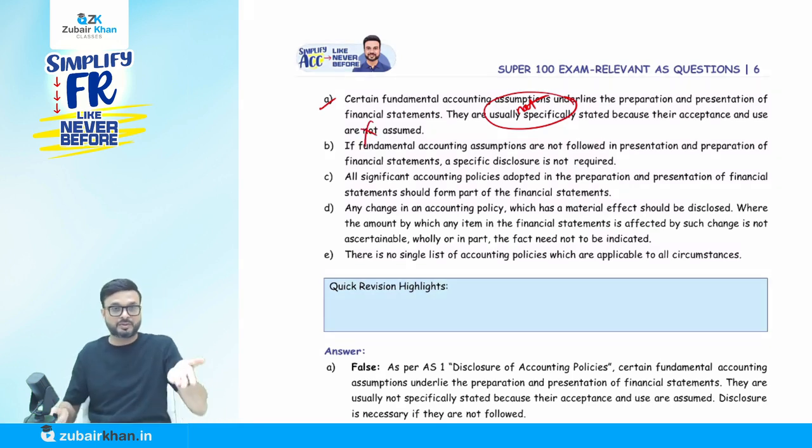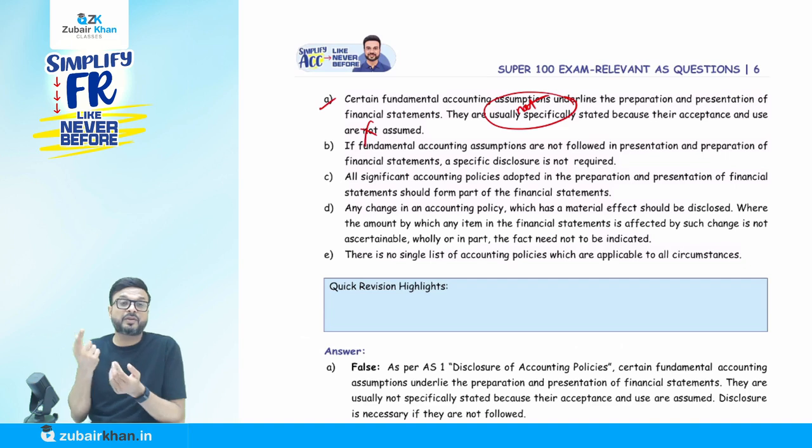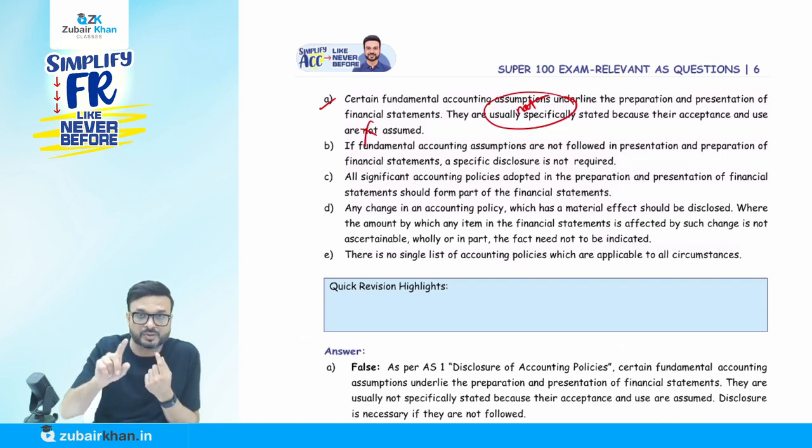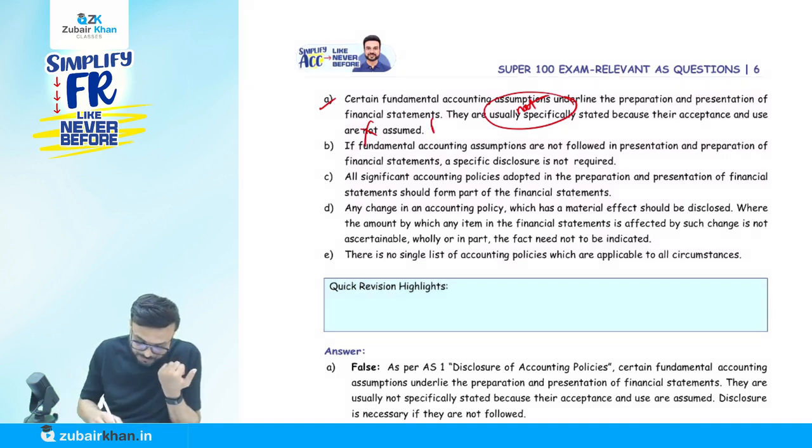We are GCA: going concern, consistency, and accrual. We usually don't mention them. Why? Because they are generally assumed. If we don't follow those GCA assumptions, then we have to disclose it. Therefore, the answer is false here.